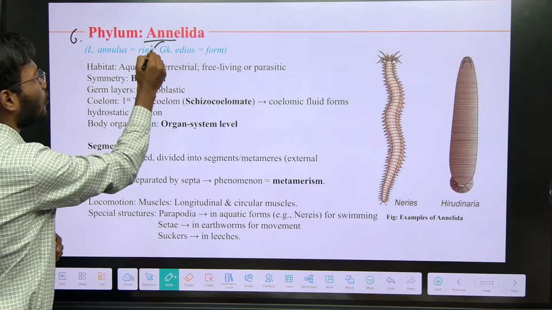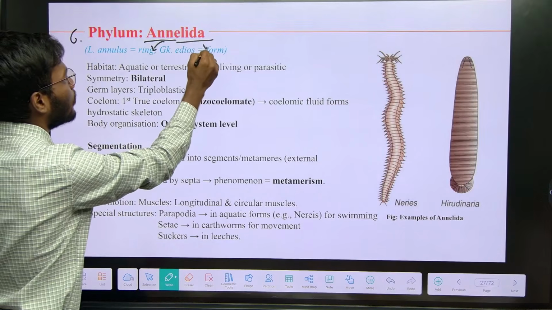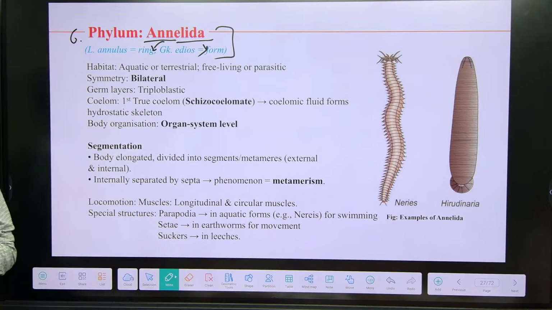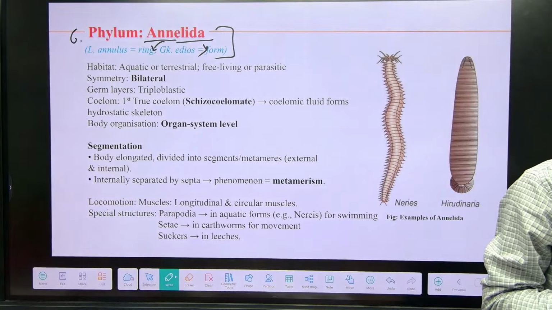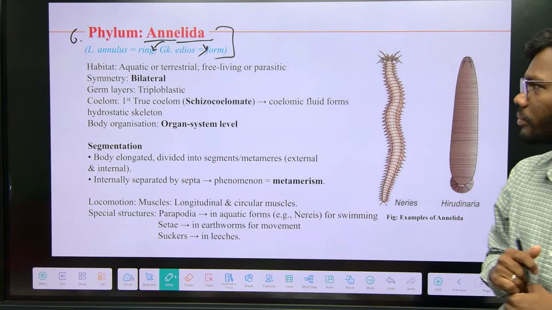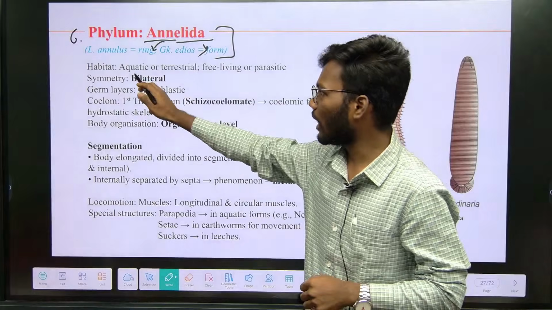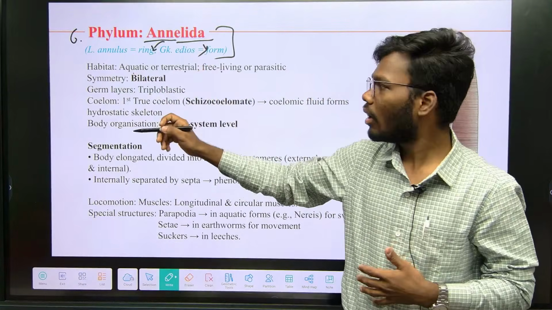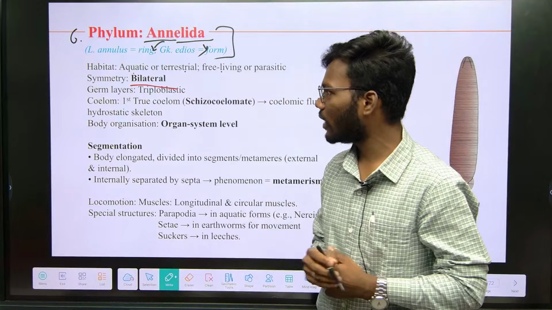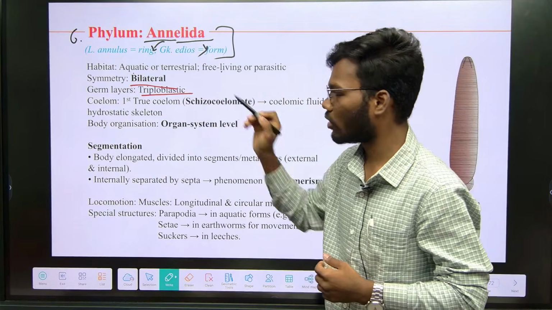Annelids are called as ringworms. They have ring-like structures on their body. So that's why they are called as ringworms. Understand? They are aquatic, terrestrial, free living. These are the habitats of that phylum. And bilateral, triploblastic is also what we know.